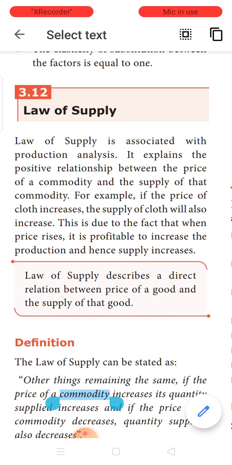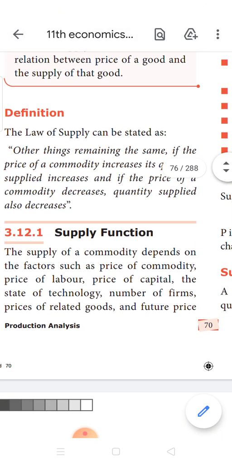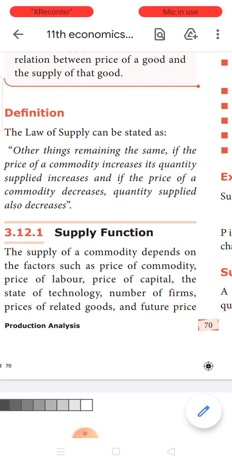Now, this is what is given in this box. Definition for law of supply: other things remaining the same, if the price of the commodity increases, its quantity supplied increases, as what I told you.